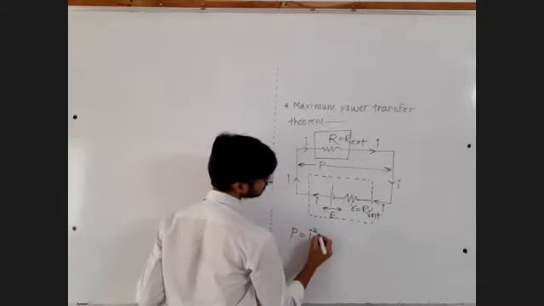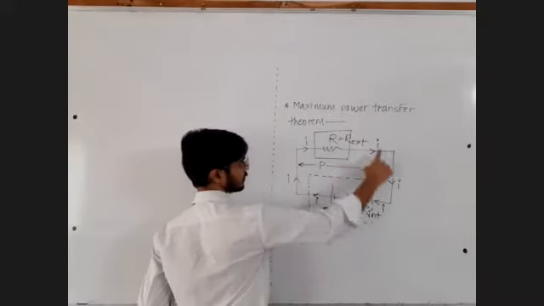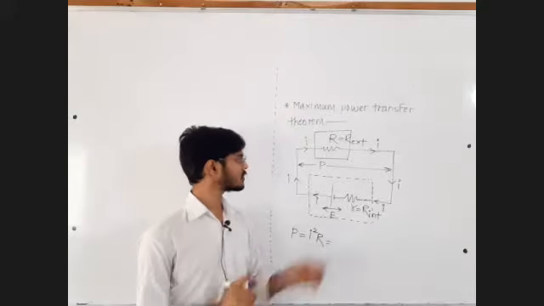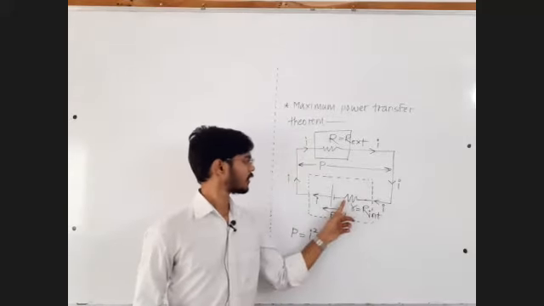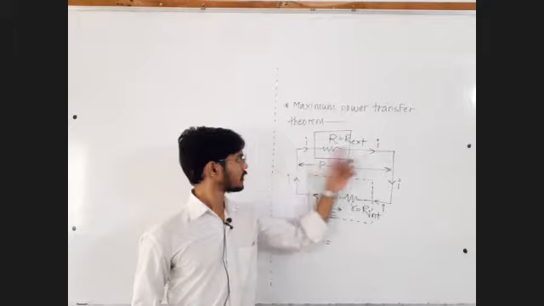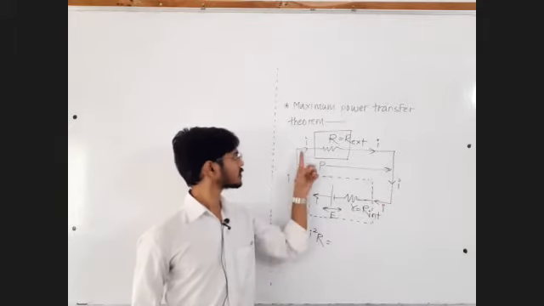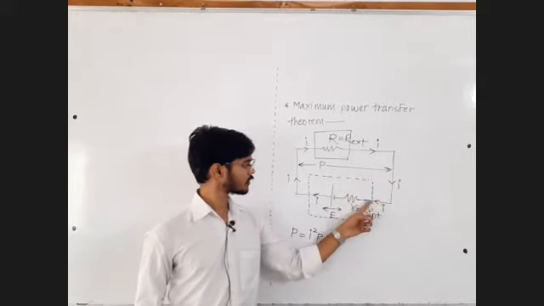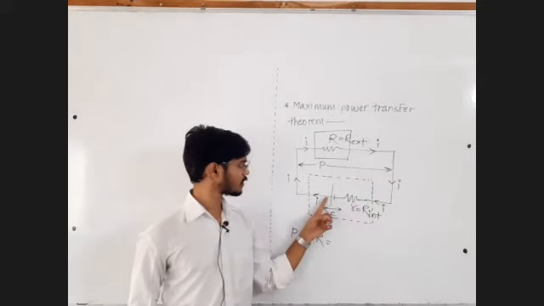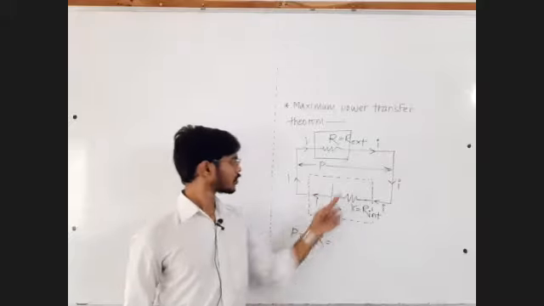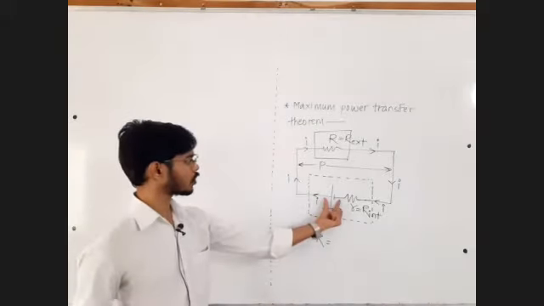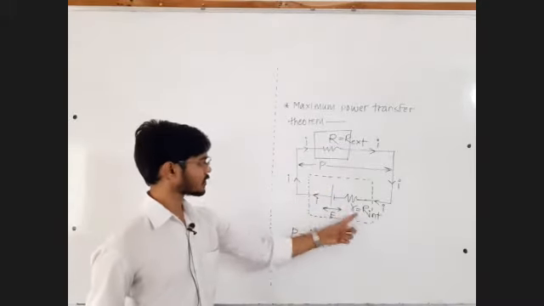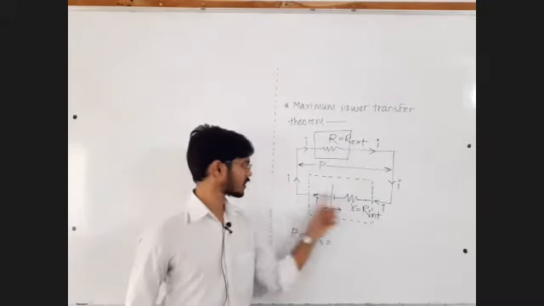But sir, in this circuit, these two resistances are in series. Why are they in series? Because they are in the same branch, and resistances in the same branch are in series. The same current I is flowing in this resistance without splitting, and the same current I is flowing through this resistance as well, and through this battery. So effectively this battery is experiencing a total resistance of R external plus R internal. That is the effective resistance experienced by this battery.